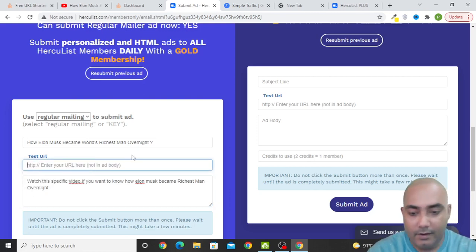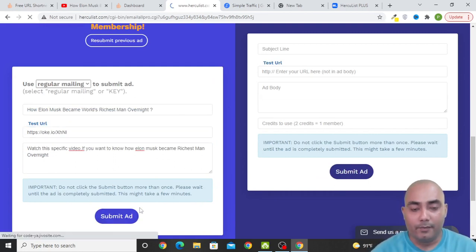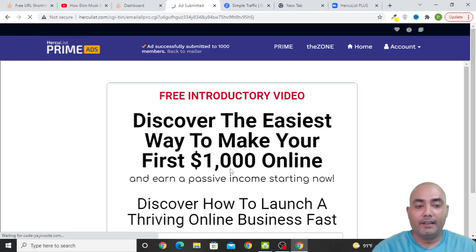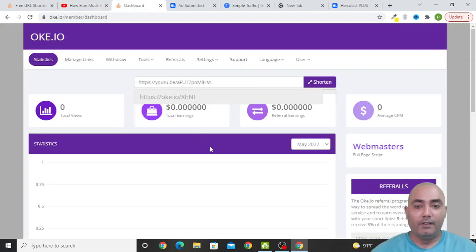If you read the text, enter your URL here, not in the ad body. You can paste it here, and then simply click on submit ad, and it will be sent to 1,000 people instantly. Those people may read these kinds of titles and descriptions, and they may click on that link, and whenever they click on that link and view that video, or they may not even need to view that video, they just need to click, and you'll start to make some money on this platform.